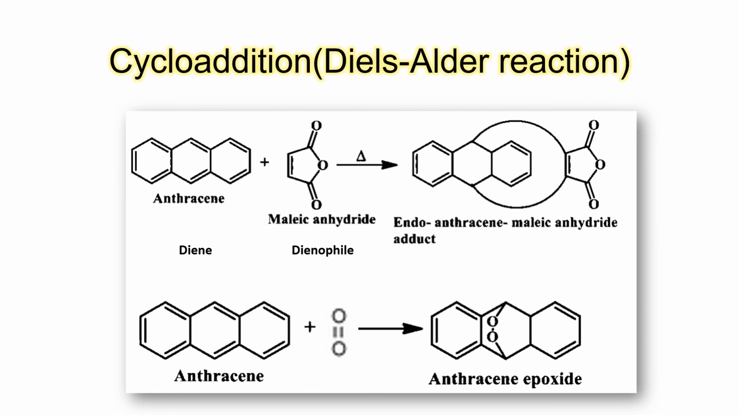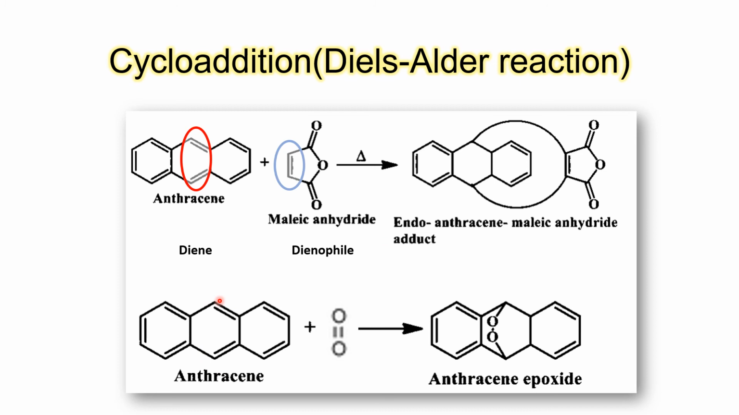Anthracene can also undergo cycloaddition reactions of Diels-Alder kind. In anthracene, these two double bonds will act as a diene, and any compound like maleic anhydride, which consists of a double bond, can act as a dienophile. So there occurs formation of this adduct. Obviously in 2 dimensions it is a little bit exaggerated, these two bonds. We get the endo-anthracene maleic anhydride adduct.